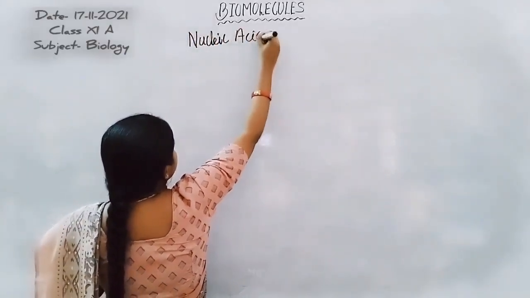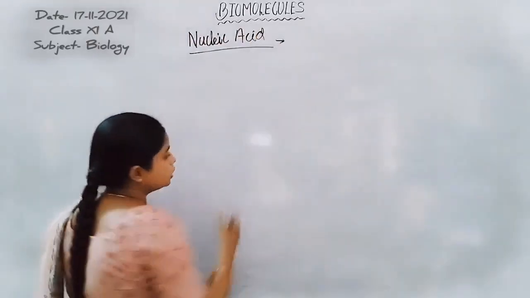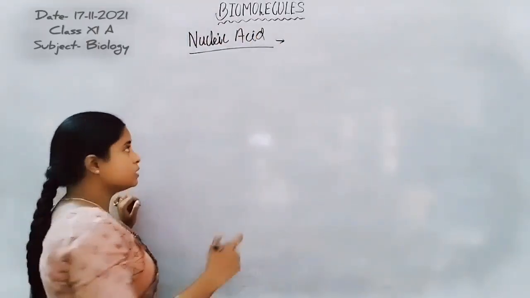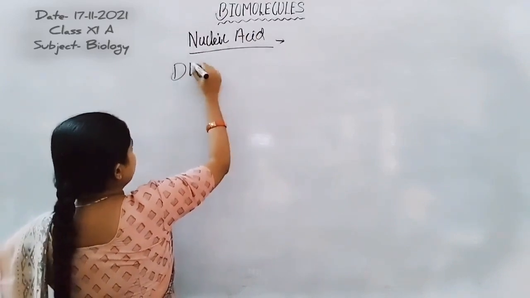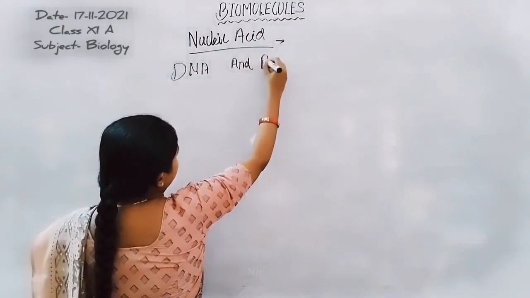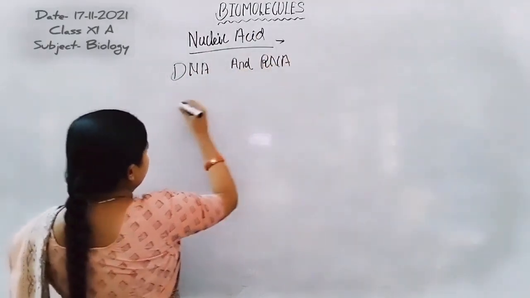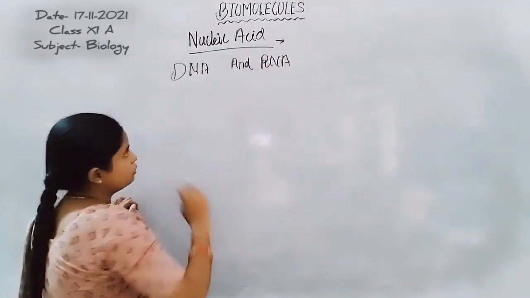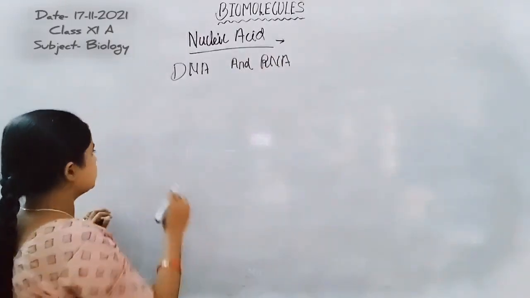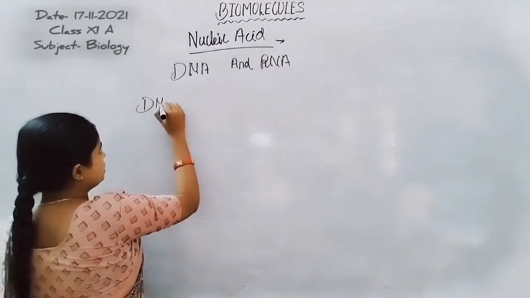Nucleic acids are biomolecules present inside the nucleus. There are two kinds of nucleic acid: DNA and RNA. DNA is deoxyribonucleic acid, whereas RNA is ribonucleic acid. Now, first we discuss DNA, then we discuss RNA.